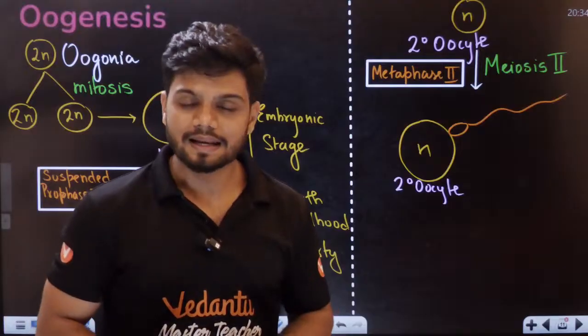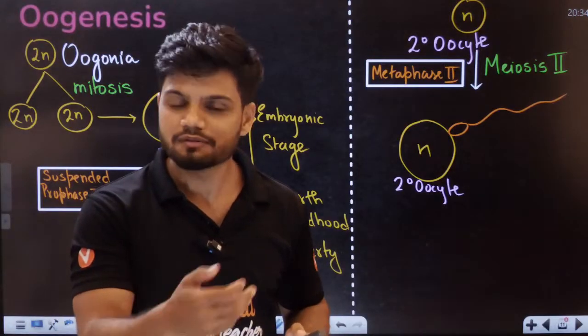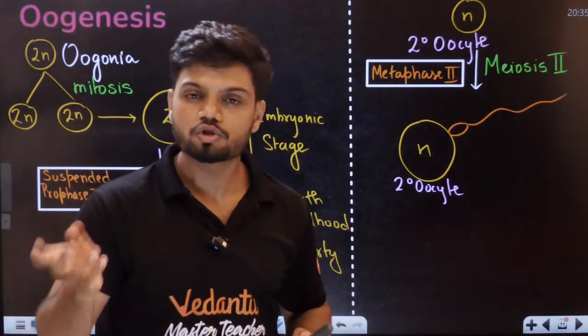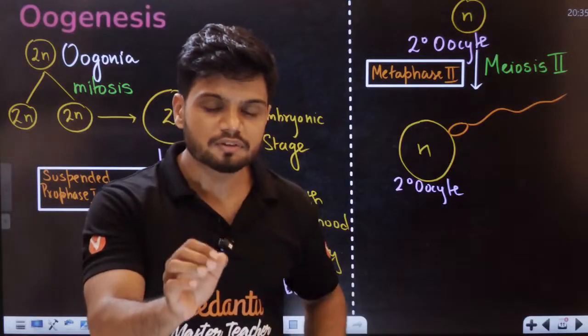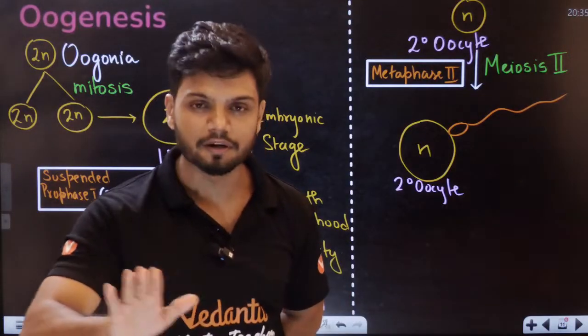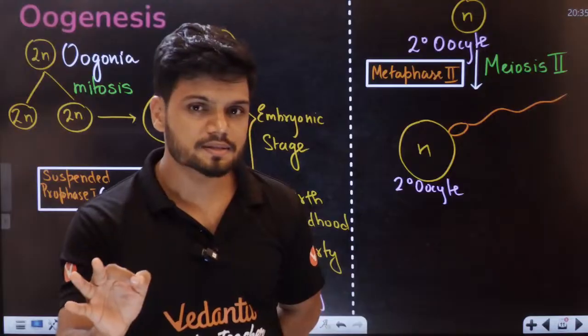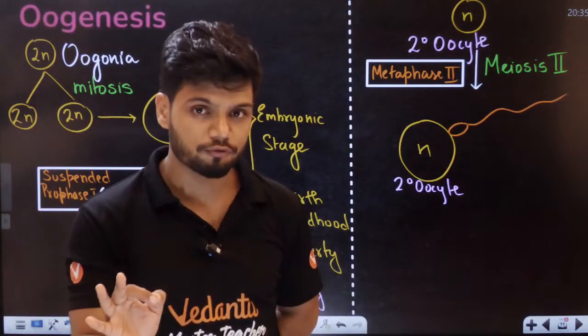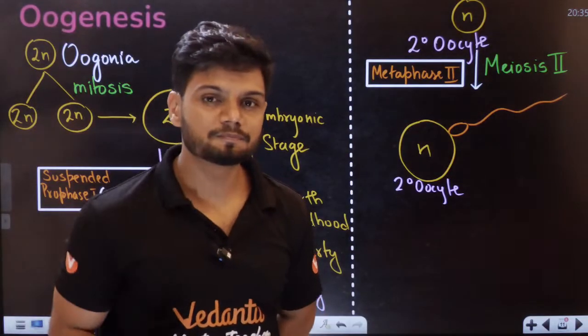Let's say if there is no fertilization at all. Tell me in the chat right now, if there is no fertilization, during periods, which type of oocyte is released?